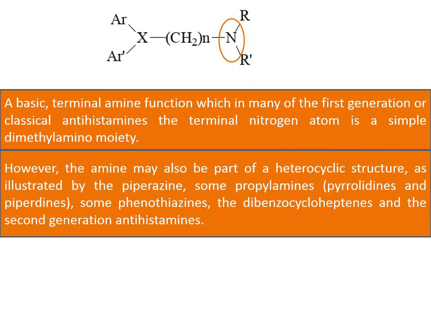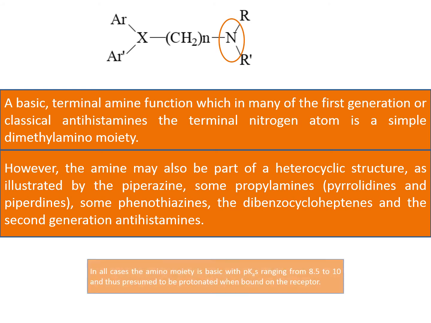Fine. Next, however, the amine may also be part of a heterocyclic structure, such as that represented by piperazine, some propylamine, that is pyrrolidines and piperidines, right? And some phenothiazine, the dibenzocycloheptene as we already mentioned, and this moiety is also part of the second generation antihistamine.